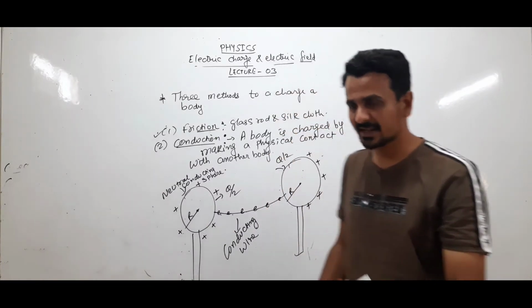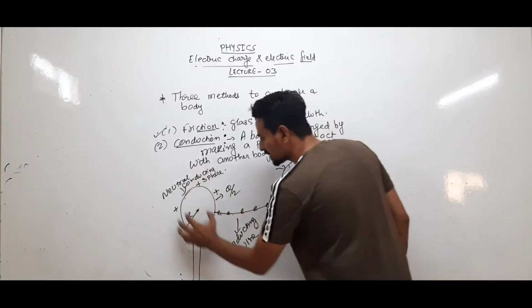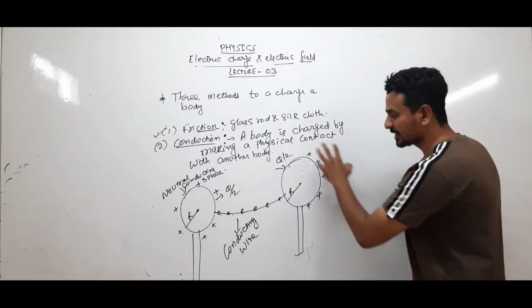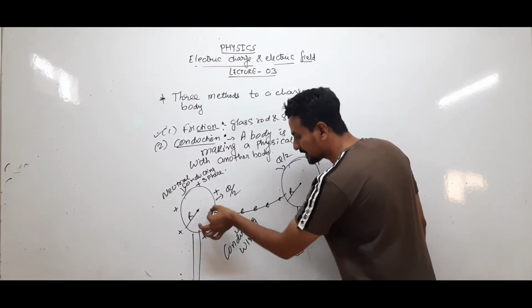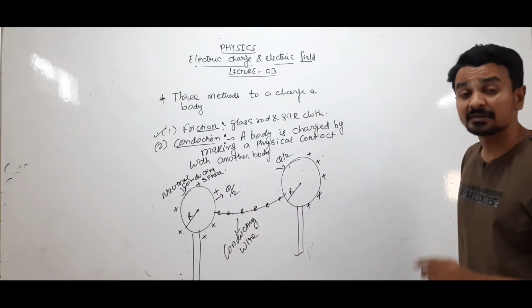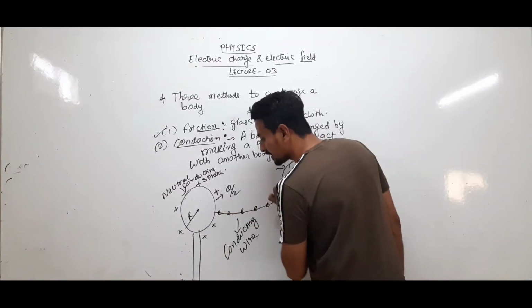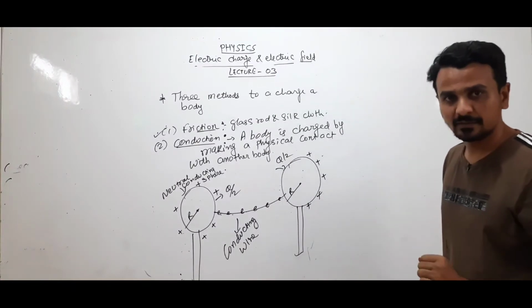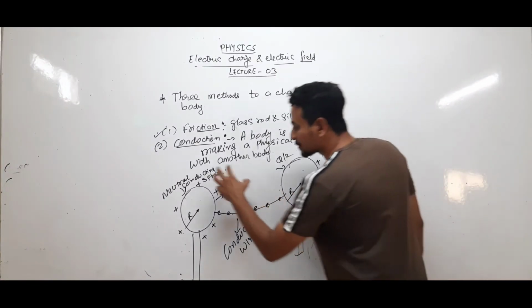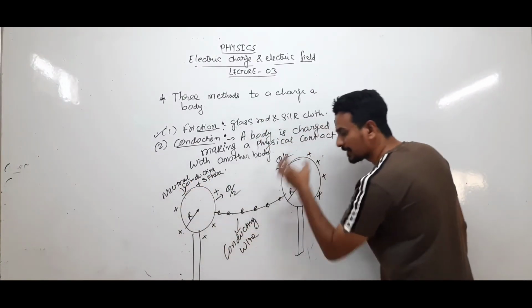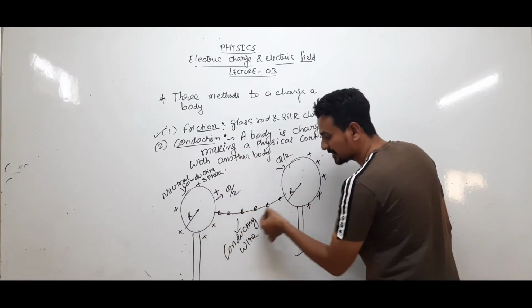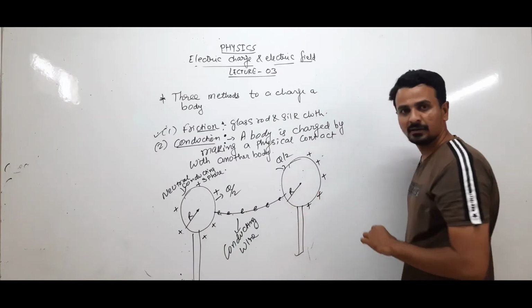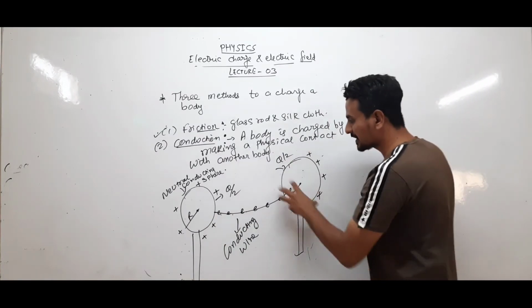Clear? Once again, this is a neutral conducting sphere. This is another identical sphere having a charge q. I have connected both the spheres with the help of a conducting wire. That means I have made a physical contact between these two bodies. So now the electrons from this neutral body will get attracted towards the positively charged sphere, and via the conducting wire they will come over here, and it will neutralize some charge.